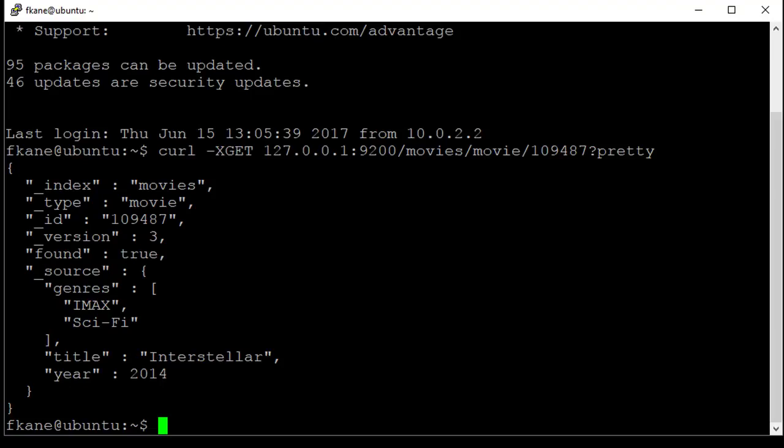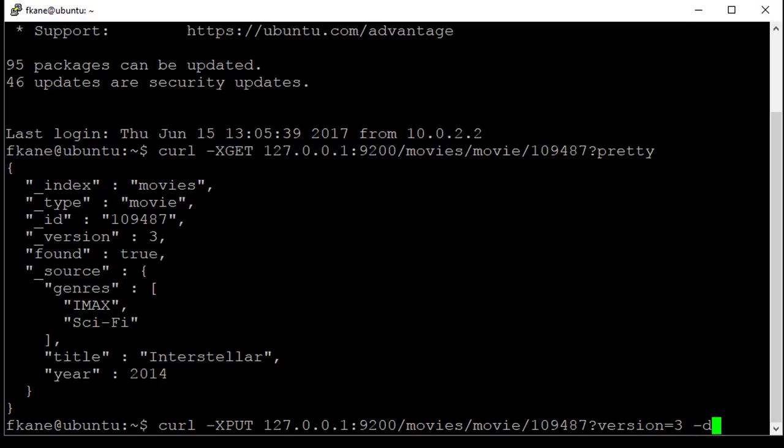So what I can do is specify the version number that I'm modifying when I'm doing an update. So let's do an update. Let's say curl -X PUT 127.0.0.1:9200/movies/movie/109487, and watch this, version=3. So that's telling it that I am explicitly updating version number 3, and if that's not the current version that you have as the latest one, give me an error back.